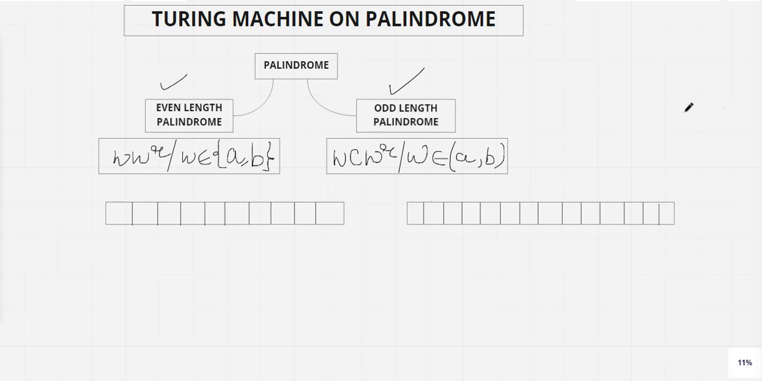So let us take an example for even length. I will try to explain the construction or designing of the Turing machine for the even length, and automatically you will be able to understand how to do the odd length process as well. So let me take an example for even length, and then we will look into the odd length.